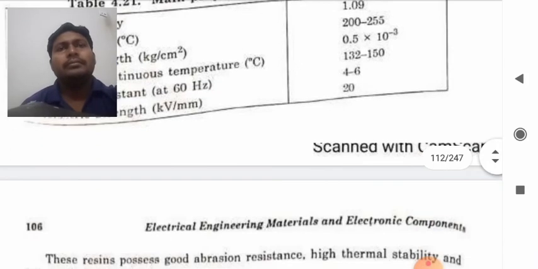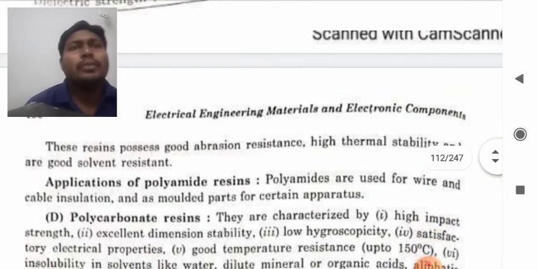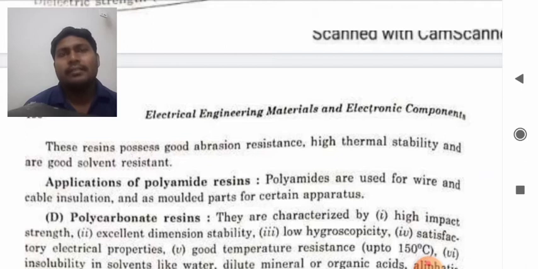Next, the resin possesses good abrasion resistance, high thermal stability, and good solvent resistance. Application of polyamide resins: polyamides are used for wire and cable insulation and as molded parts for certain apparatus.